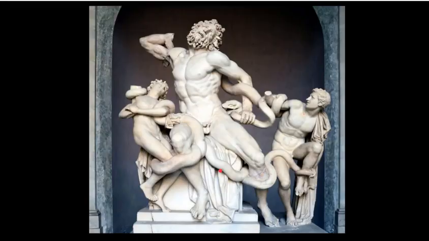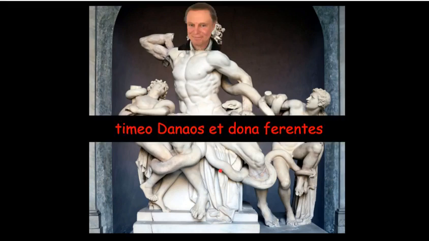What a pity. This is what you get when you use the present active participle: timeo danaos et dona ferentes. Ferentes, the present active participle, bringing gifts, ferentes dona. So just be really careful when you use the present active participle, or you'll be gobbled up by giant snakes.